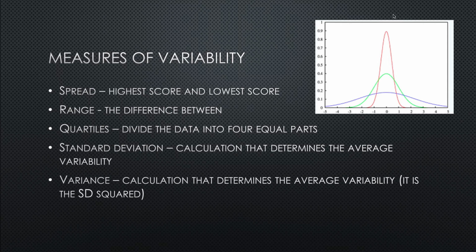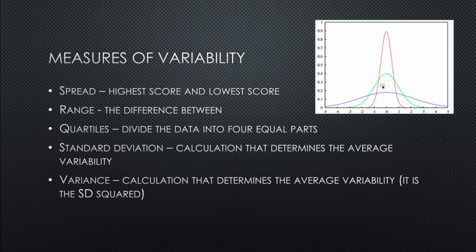So again, if we look at this figure here, the red line obviously indicates the mean is right here in the middle, and this is the spread, right? The spread is very small. The high score and the low score are pretty close together. That would also mean the standard deviation is very small in this group. So the standard deviation is probably less than 1 if these numbers are the difference from the mean.